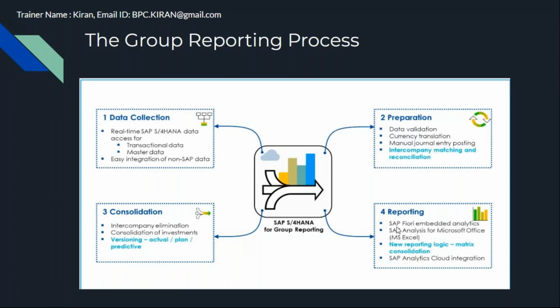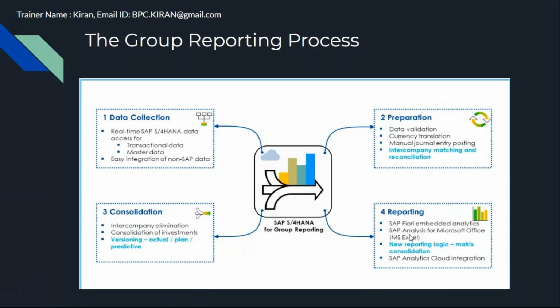We can create the consolidated P&L statement, check planned P&L, and the consolidated balance sheet. Also cash flow, changes in equity, comprehensive income. So whenever we talk about legal consolidation, we need the consolidated P&L, the consolidated balance sheet, consolidated cash flow, entity level cash flow, changes in equity, and comprehensive income. So those reports we can perform.